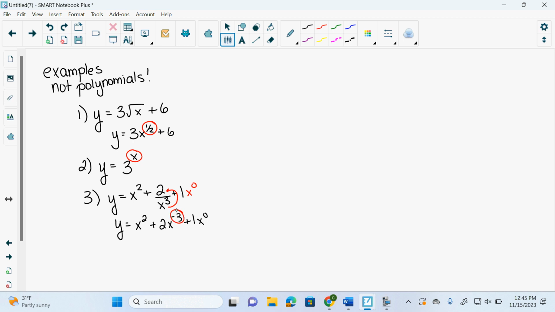So here's my issue. The one that tricks people is the one that is a polynomial but people don't think it is, so I'm not putting it in the not polynomial column. They'll go like this: y equals root 3 x squared plus 6x plus 7. What are my exponents? 2, 1. What's this one? x to the 0. Are my exponents a problem? No. Is that root over the x? No, it's just over the coefficient. So that is actually a polynomial.